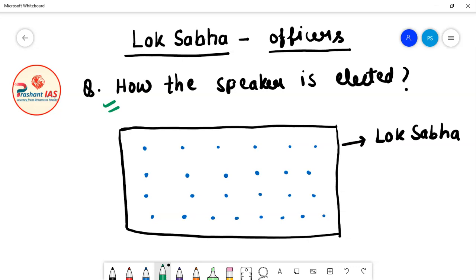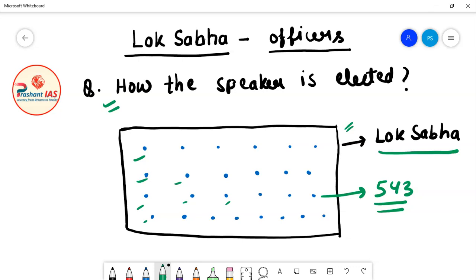Let's suppose that this black rectangle which I have drawn here is Lok Sabha, and all these blue dots are the members of Lok Sabha, and we know that in total there are 543 members of Lok Sabha. All the members of Lok Sabha choose one of the members as their speaker.